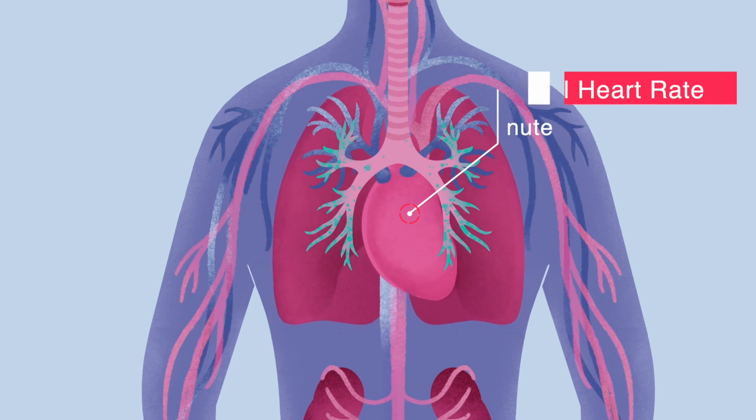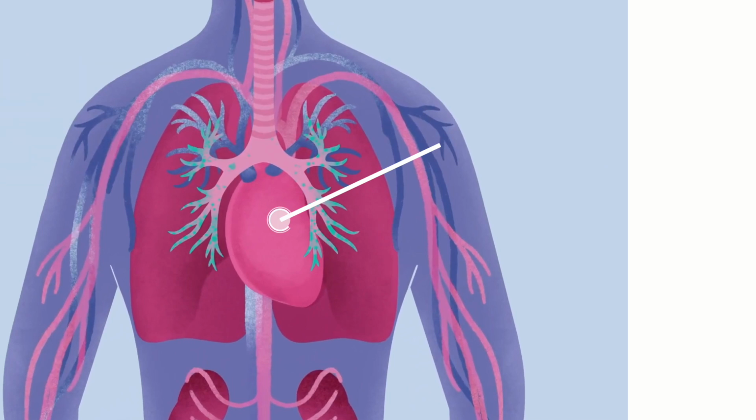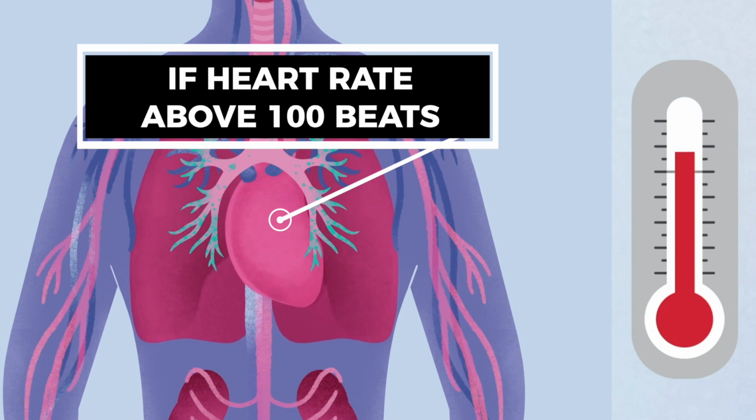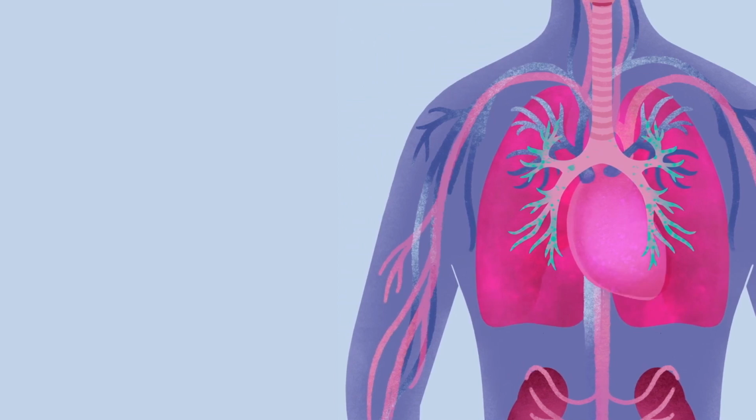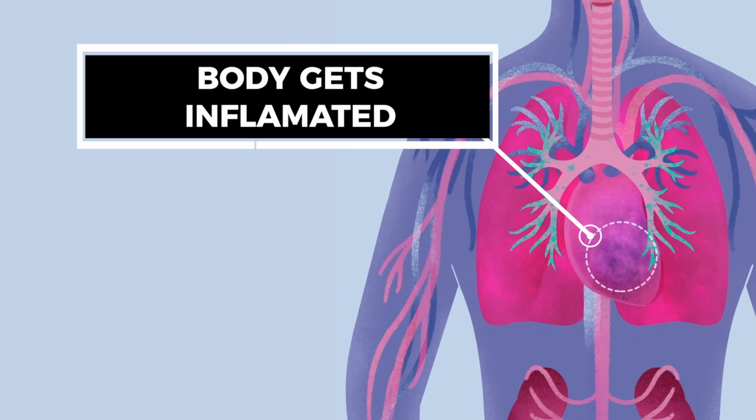The normal heart rate is around 72 per minute. But if your heart rate is above 100 along with increase in temperature, then it clearly says that the inflammation is actually increasing inside the body.